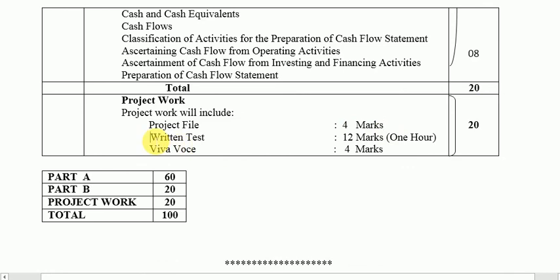So now I think I've covered the entire syllabus for accountancy in brief. Detailing of this syllabus, we will go chapter wise, and you must understand this before we start teaching your subject in Class 12.